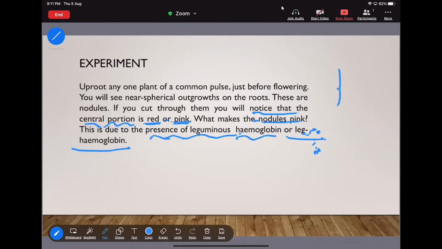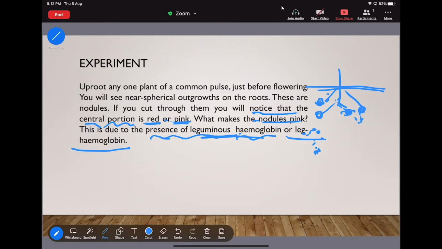If this is the plant and this is the root below the soil, the spherical structure present on the root is the nodule, and its central portion is pink due to leghemoglobin.